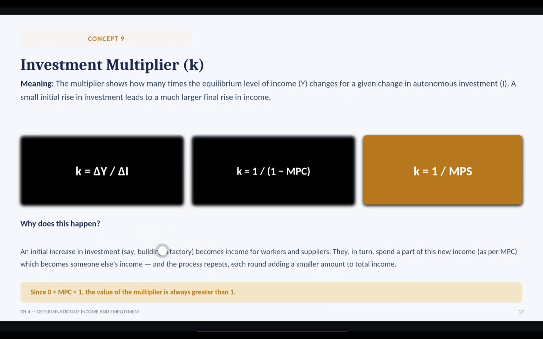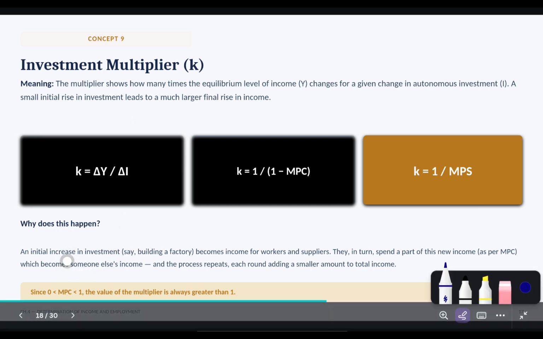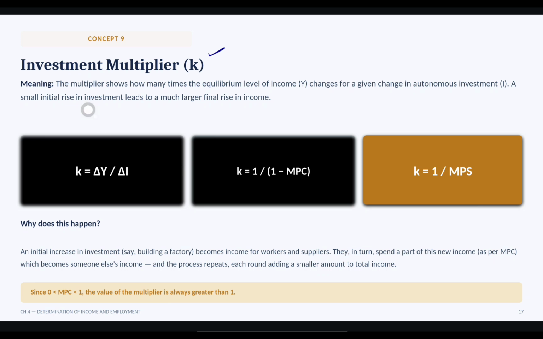Now see, I told you that we have to do a concept related to investment. That exact concept is the investment multiplier. The name also tells you, it multiplies things. So the multiplier shows how many times the equilibrium level of income changes for a given change in autonomous investment. A small initial rise in investment leads to a much larger final rise in income.